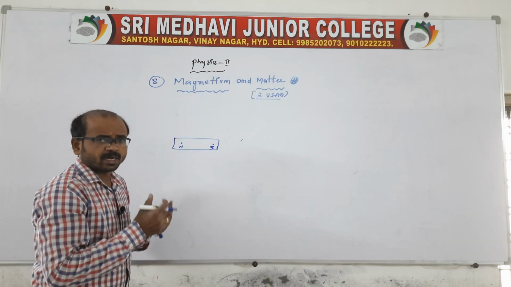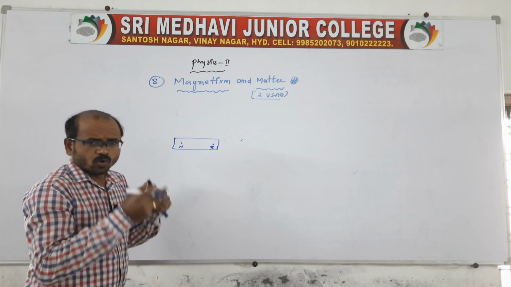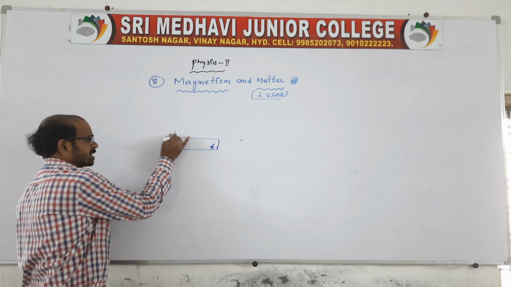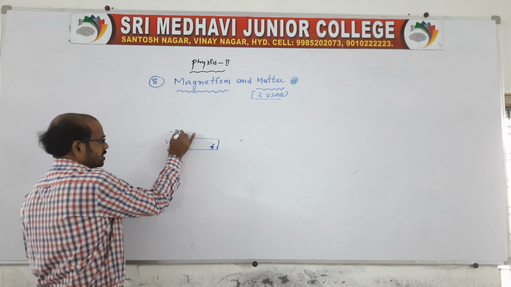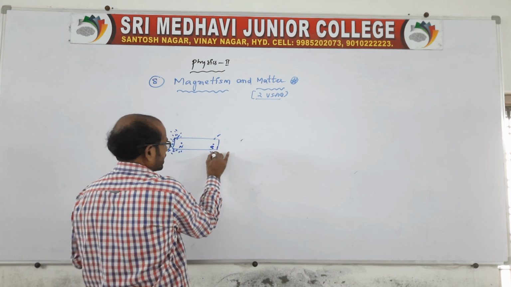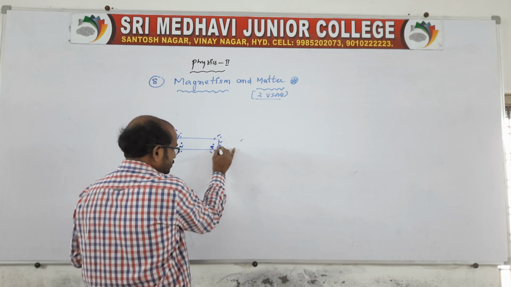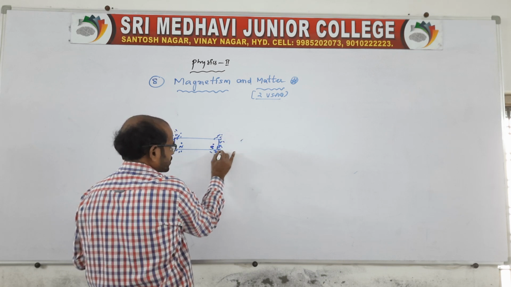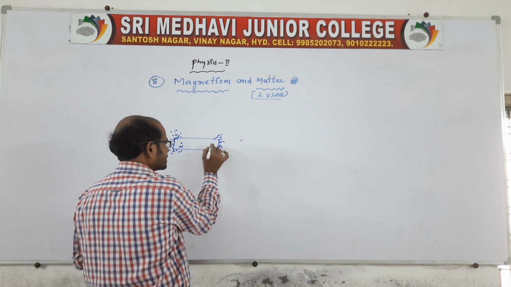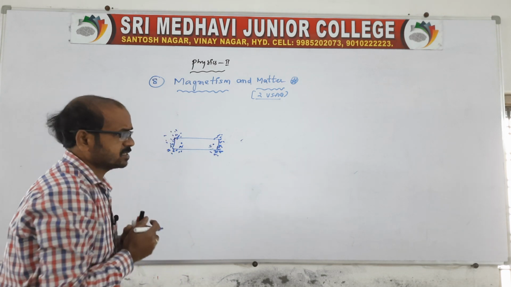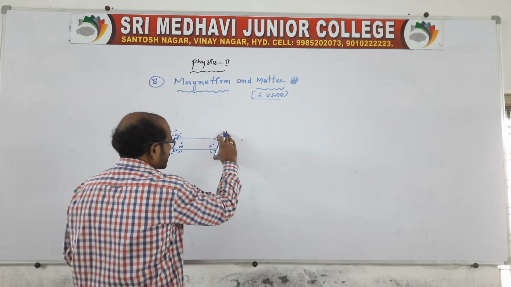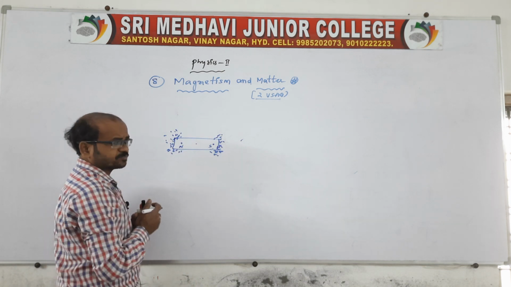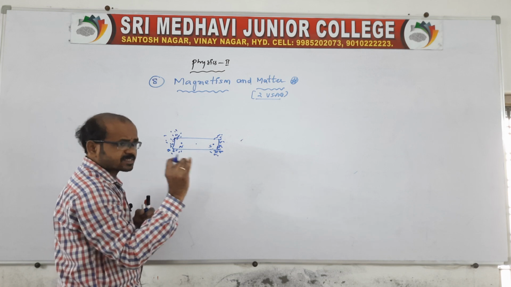Therefore, all the particles are attracted at the end of the magnet only. The attraction power is more at the ends, or poles, of the magnet. See, the iron filings, or iron particles, or magnetic materials, are attracted at the end, because the attractive property is more at the end, whereas at the center there is less attractive property.